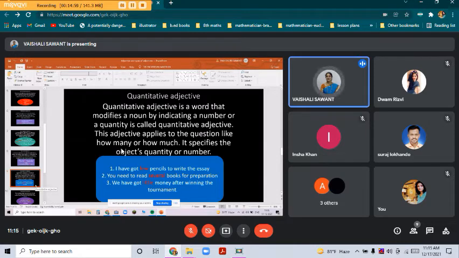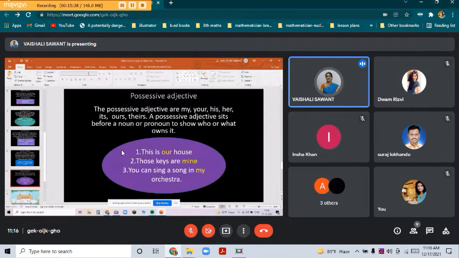We have got little money after winning the tournament. So little also comes in quantitative adjective. Quantitative adjective always answers the question how many or how much quantity you have. It is that adjective which gives some quantity or number form like few, several, little, many. These are examples of quantitative adjective.